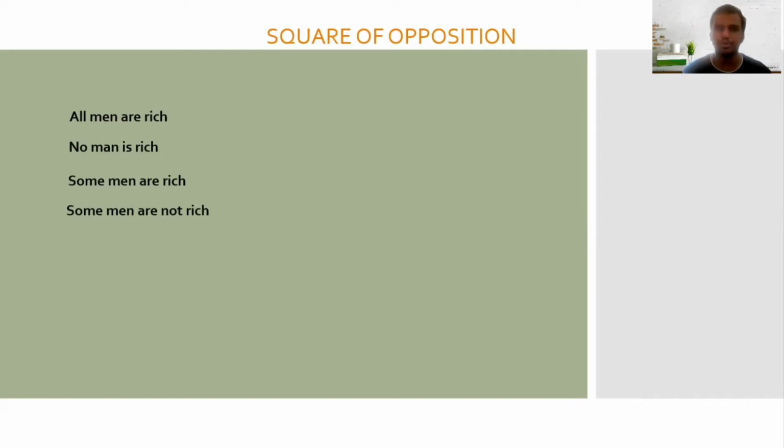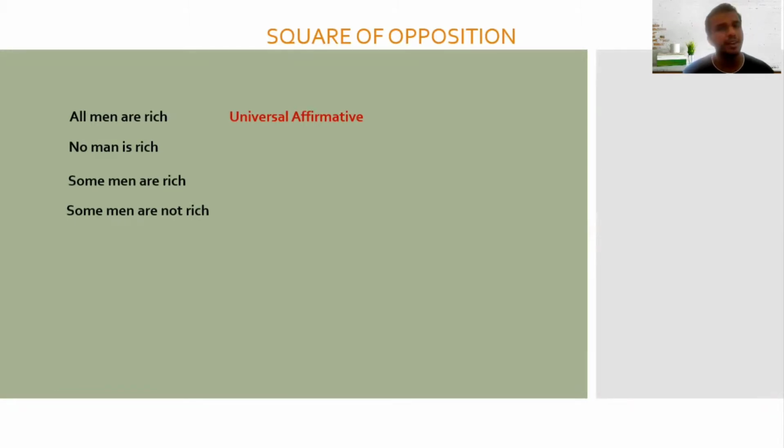The first type of proposition, when we say all men are rich, is called universal affirmative because "all" basically comprises everyone. So it's every man. So it's universal and it's an affirmative statement. So the quantity here, when we talk about the subject man, is universal, comprising everyone. And the predicate is basically affirmative. So hence it is called universal affirmative.